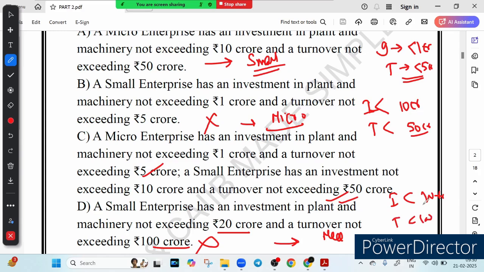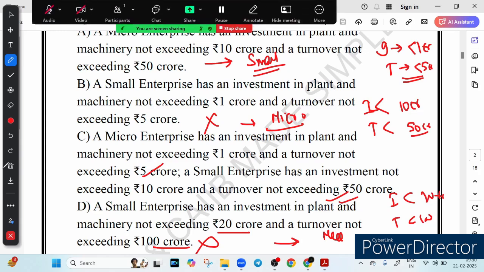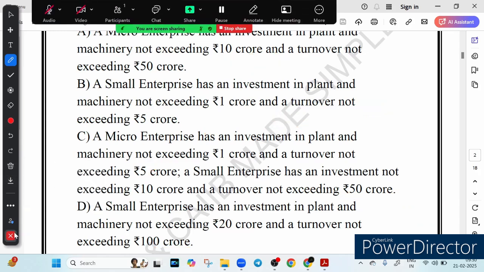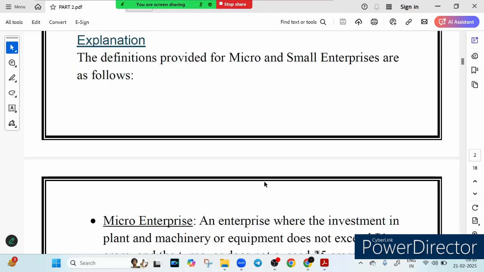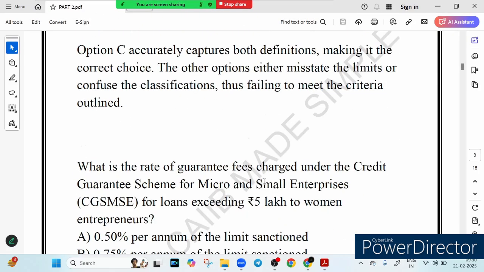So what we learned from this question: micro enterprise 1 crore investment, 5 crore turnover; a small enterprise 10 crore investment, 50 crore turnover. If this investment or turnover crosses this limit, it falls into a different category which we call medium enterprise. So this is a very important question which is asked every year. You should know the limits of each and every one in terms of investment and turnover, right? The explanation is also provided here. You can see option C is the correct answer.